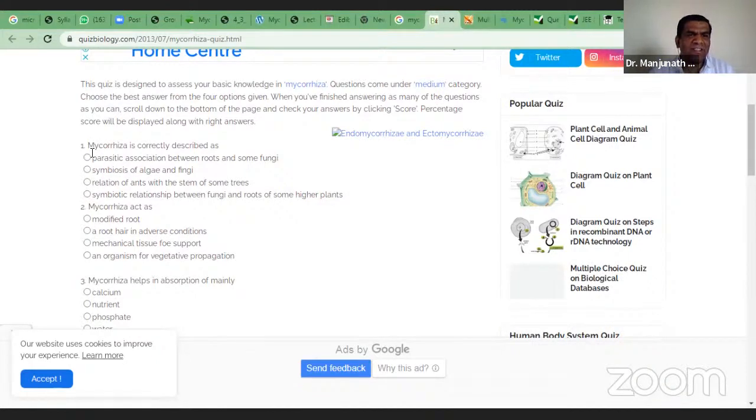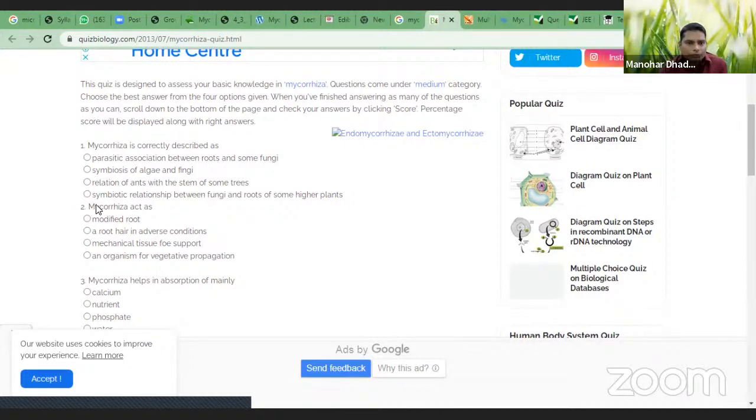So here there are some MCQ questions. I hope this is visible. Mycorrhiza is correctly described as, you have four options: parasitic association, and roots of some higher plants. See, the fourth one is the option: symbiotic relation between the fungi and root of some higher plant.